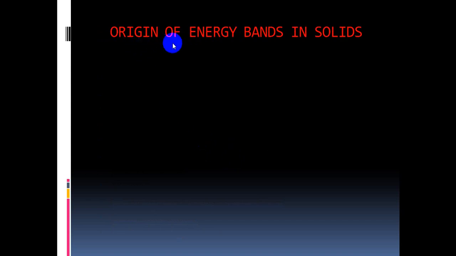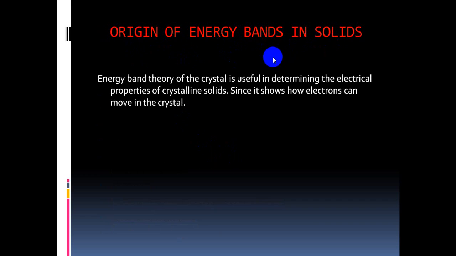Next, go to origin of energy bands in solids. This is also known as band theory of solids. Actually this band theory is very useful in determining the electrical properties of crystalline solids. So using this band theory, we can determine the electrical properties of crystalline solids.